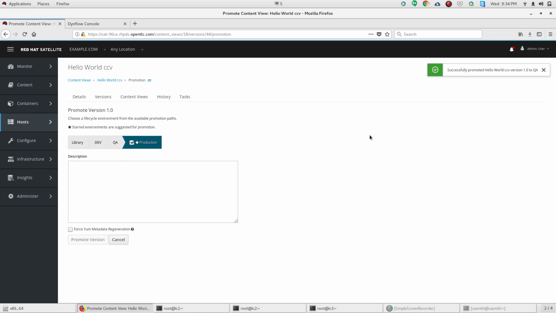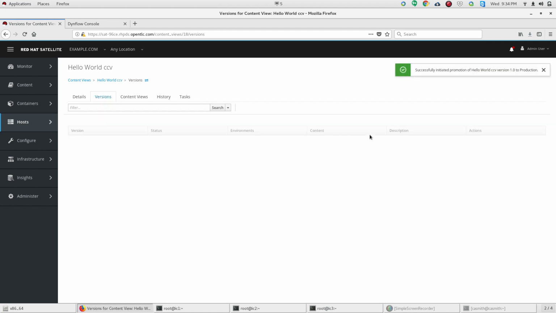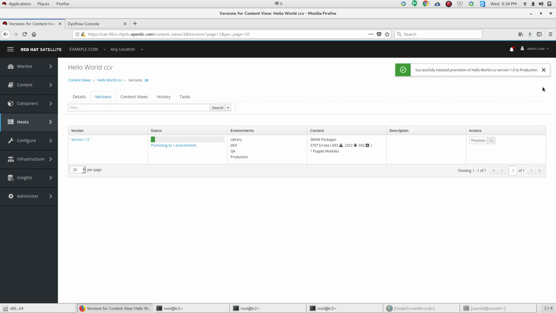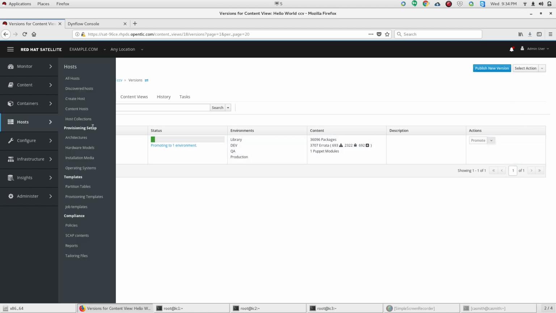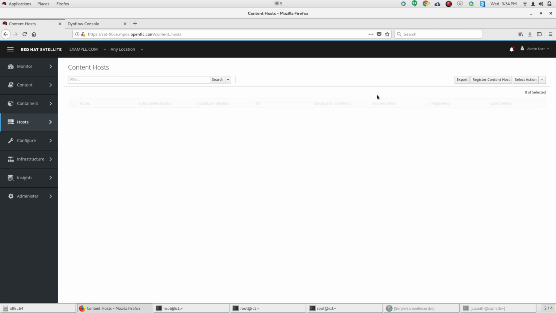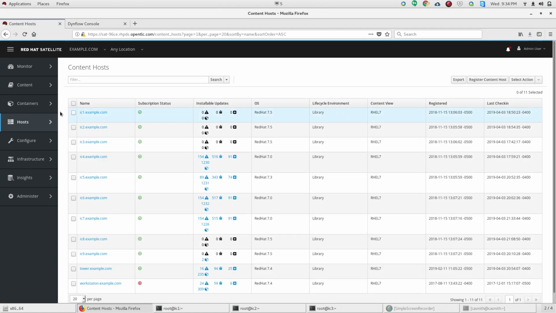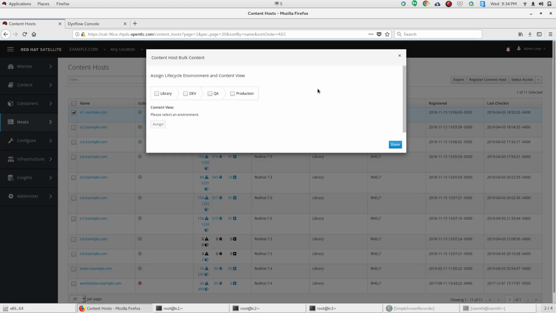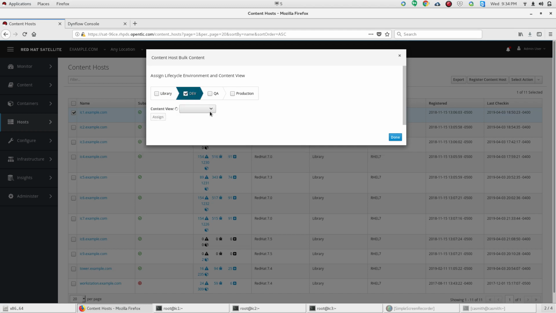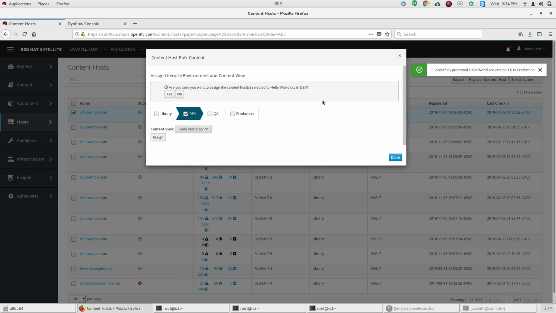So let's finish this up here, and now we're going to go back into our content host view, and we're going to take IC1, which is going to be our dev server. We're going to change the lifecycle environment, so we're moving it out of the library into dev, and then the content view that we're going to add it to is the Hello World composite content view. We hit assign.